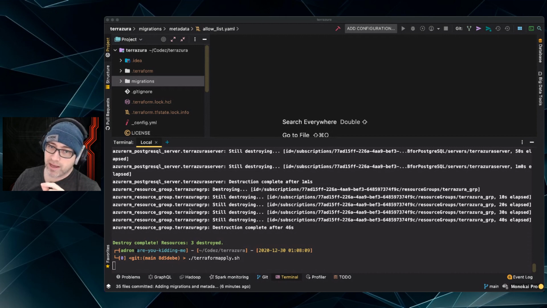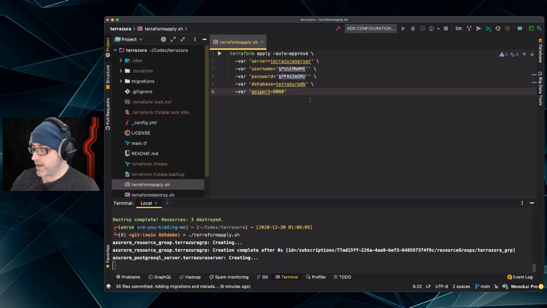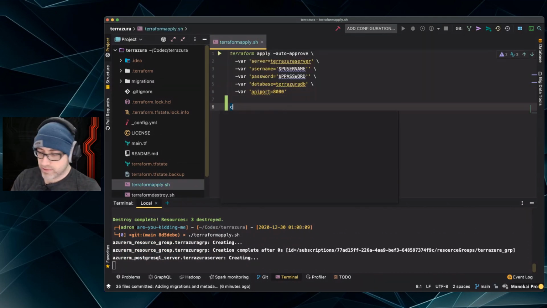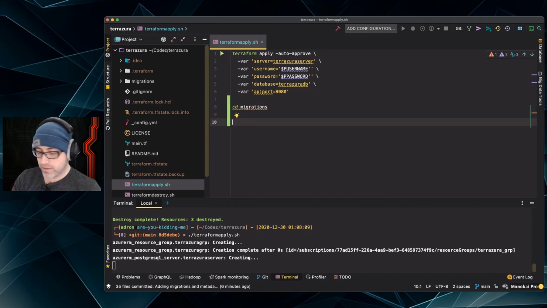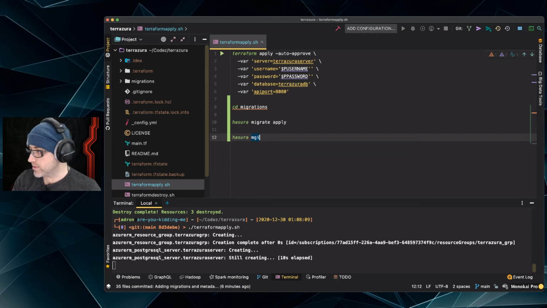Then we will apply the metadata. What that would look like from a full automation point of view is there's that, right? So then we do migrations, and then we do Hasura migrate apply, and then we do Hasura metadata.